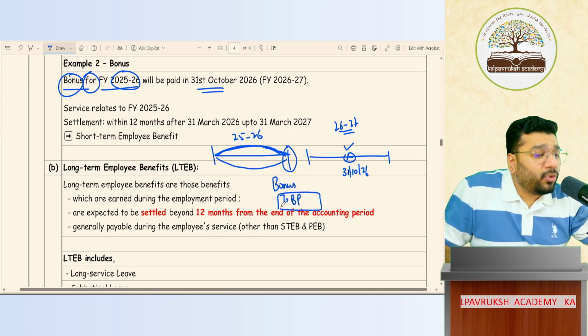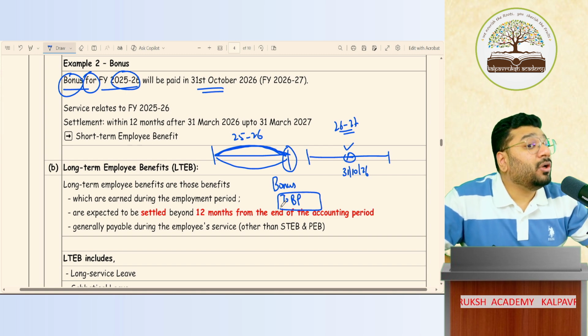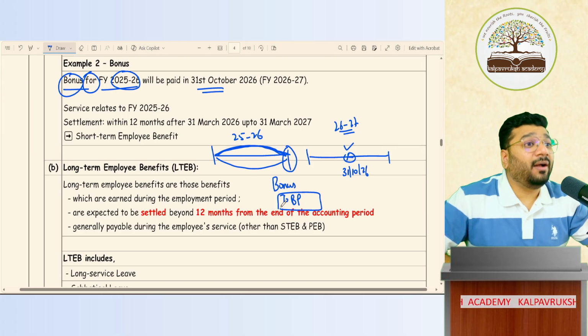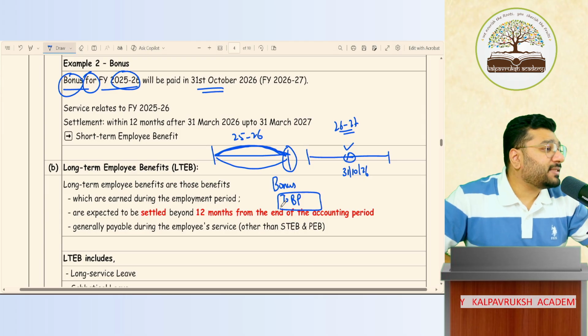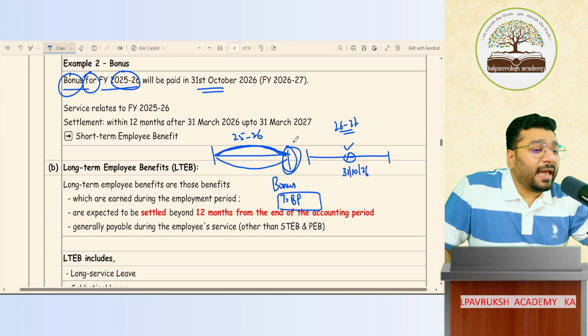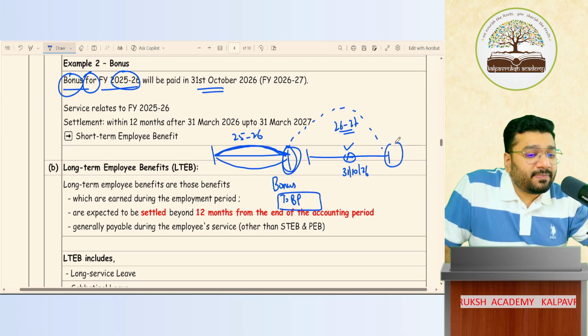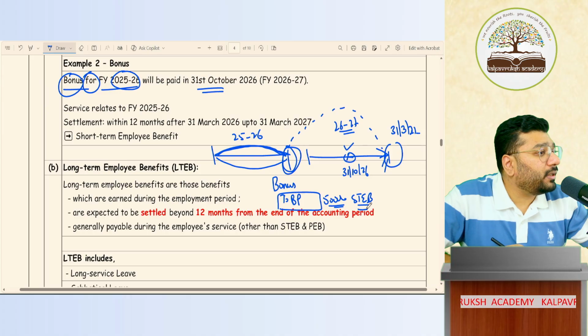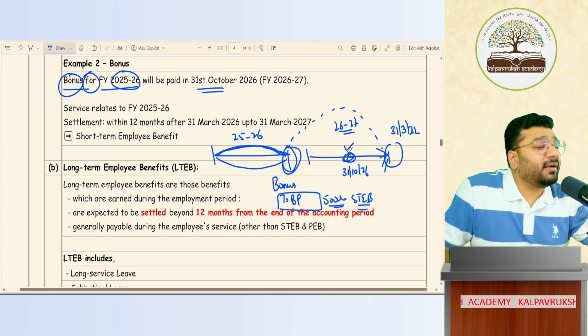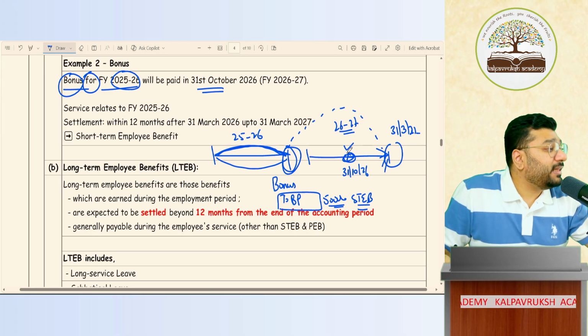Now the question is, is this bonus payable a short-term employee benefit or long-term employee benefit? If short-term, the treatment changes. If long-term, the treatment changes. So it is very important. So now what are we asking? From the reporting date, calculate 12 months. This is my benchmark date. What is that date? 31st March 27. If the payment is happening on or before 31st March, then this 50,000 will be treated as short-term employee benefit. Got it? So here the payment is happening within that, which is 31st of October. Hence, this will be treated in the balance sheet as short-term employee benefit. Got it?